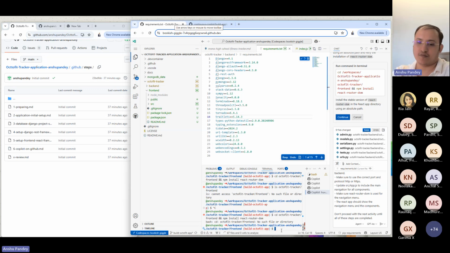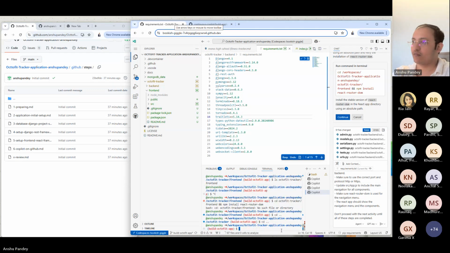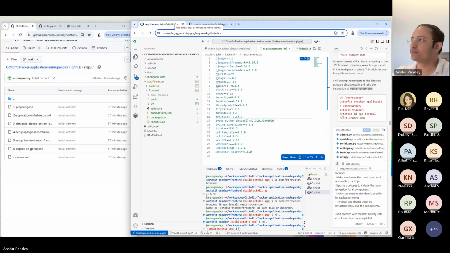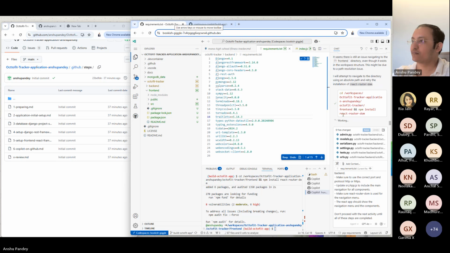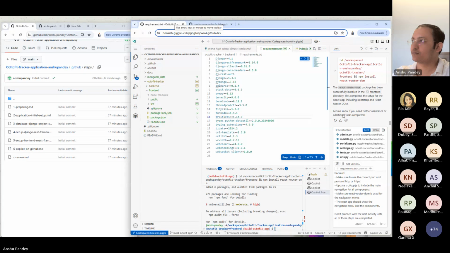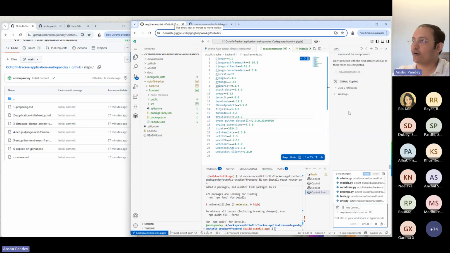The directory is a bit of a challenge. Installed, and next we'll simply go for executing it.